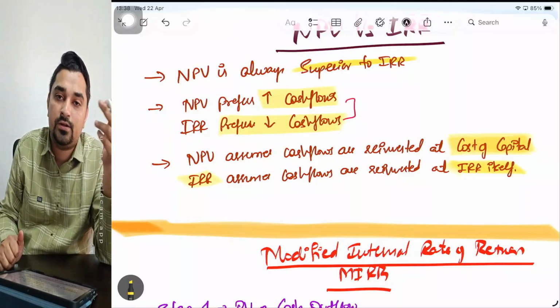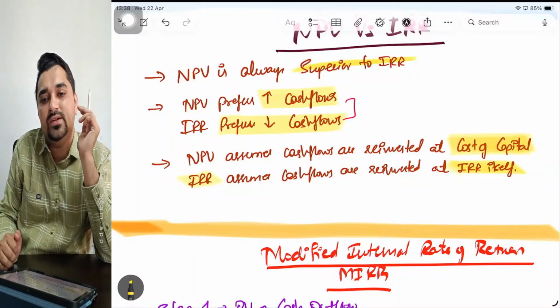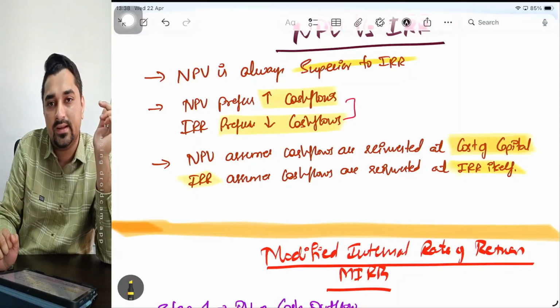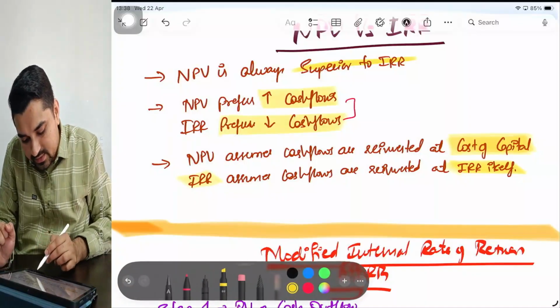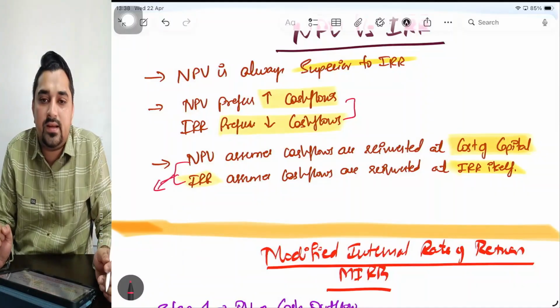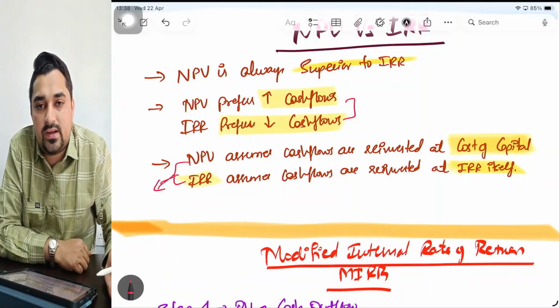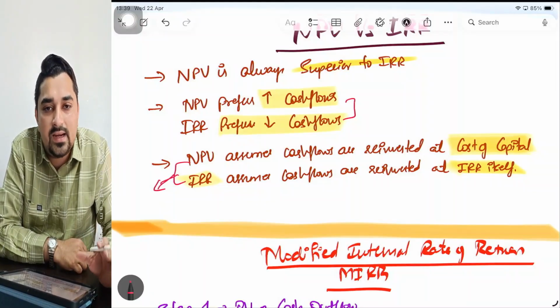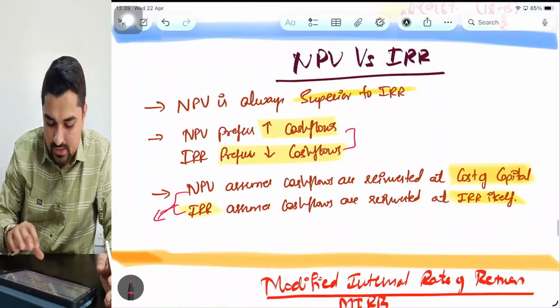Every year, will I generate the same IRR? No. Profit sometimes will be in an increasing trend, sometimes in a decreasing trend. So because of this reinvestment assumption made by IRR, NPV is always superior to IRR. Why? Because it makes a realistic assumption, whereas IRR makes an unrealistic assumption. This is one theory part which you need to understand.